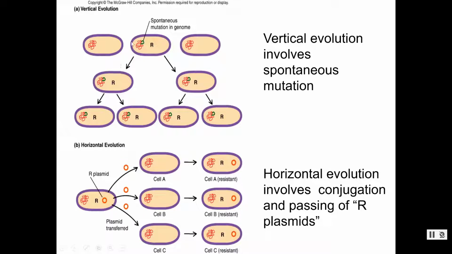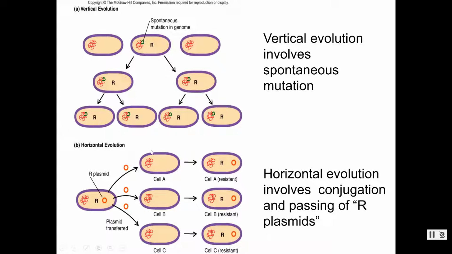Any bacteria that has a mutation, a gene that made it resistant, will pass it down to all its progeny. So this is vertical evolution, just like when I did my dots and they live to reproduce, all of the progeny will have that same gene. This is why I ended up with more red dots than black dots. At first you only have one, maybe a spontaneous mutation happened, but over time, if we're continually selecting, the only ones that are allowed to live and reproduce are the resistant ones.